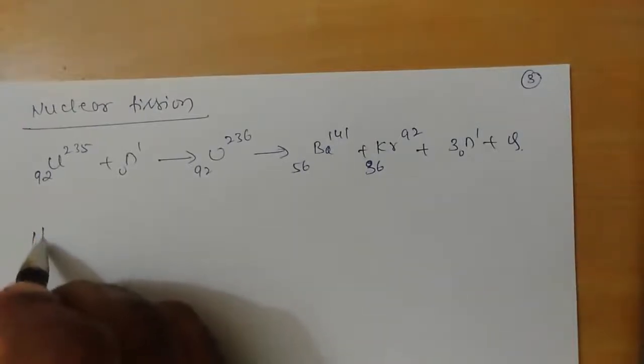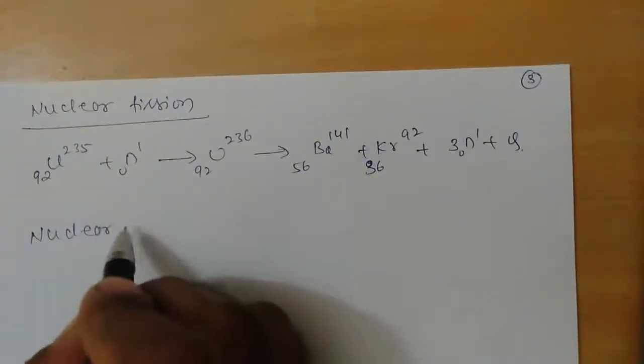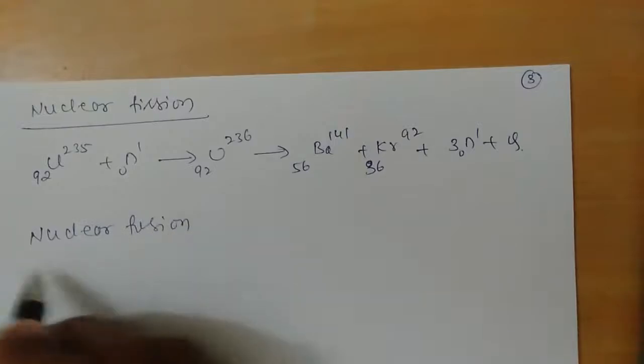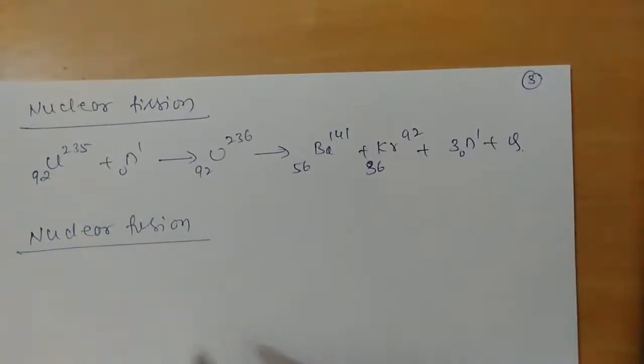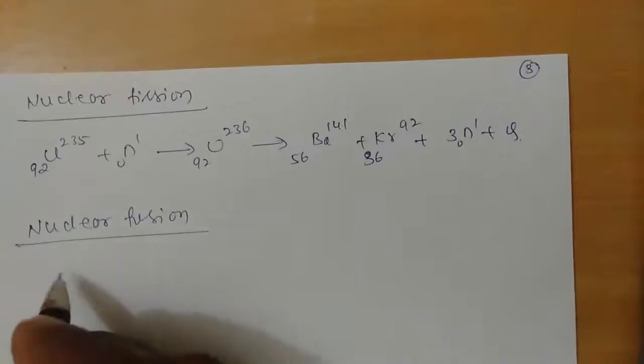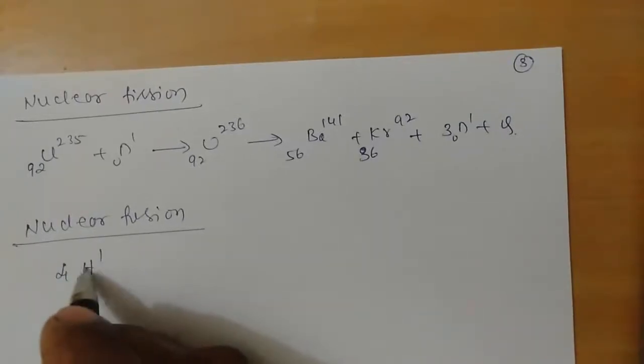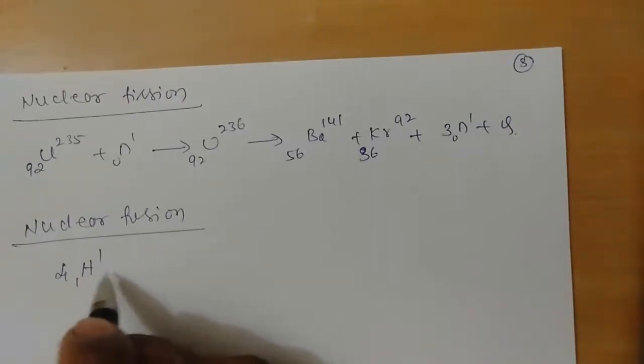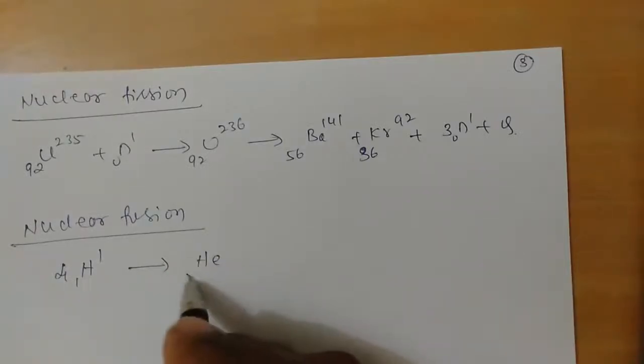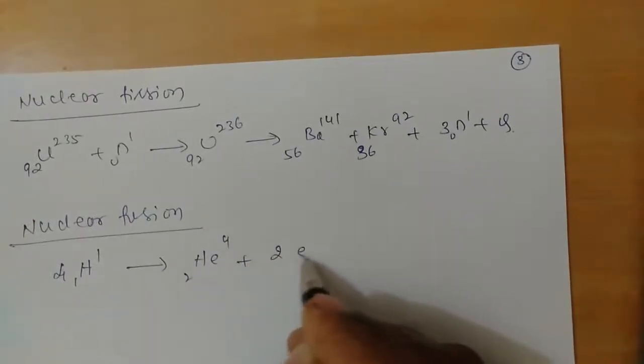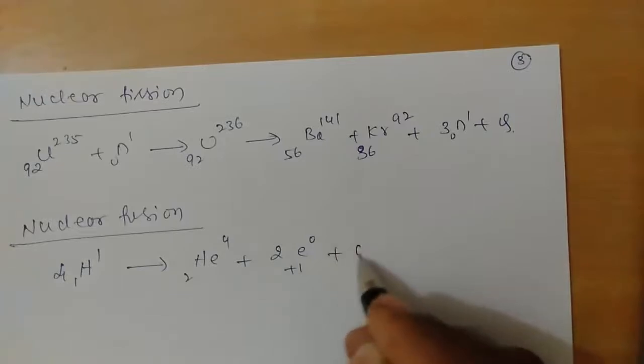Now let us look at what we mean by a nuclear fusion reaction. As we have discussed earlier, smaller, lighter nuclei combine to give a new element, and along with it energy is released. For example, 4 protons, H11, combine to give a helium nucleus, plus 2 positrons, plus energy.